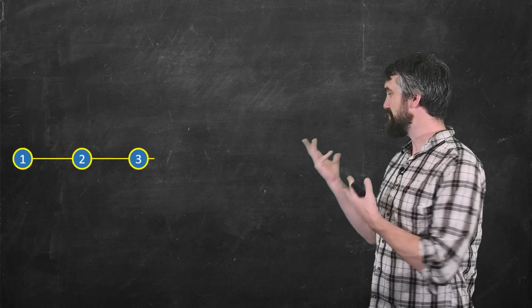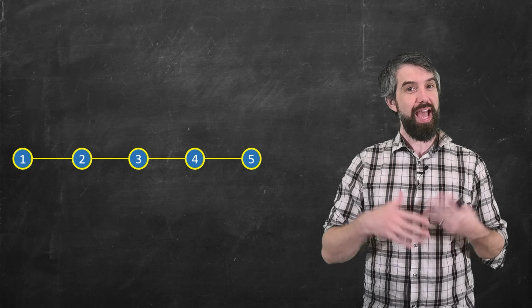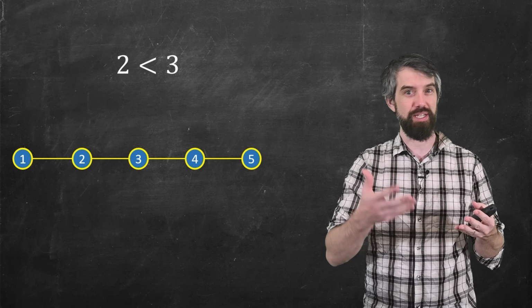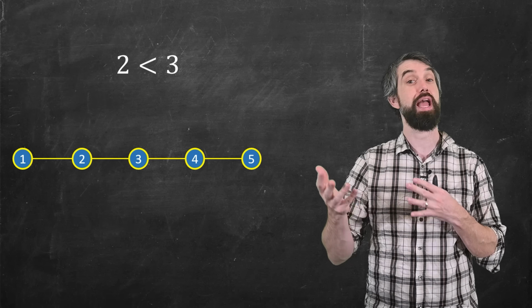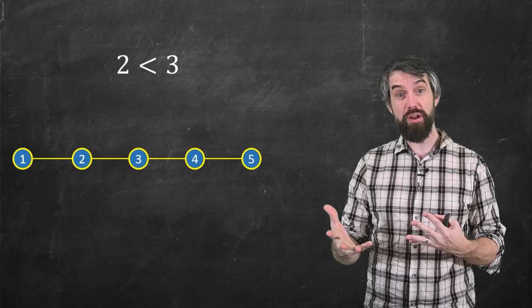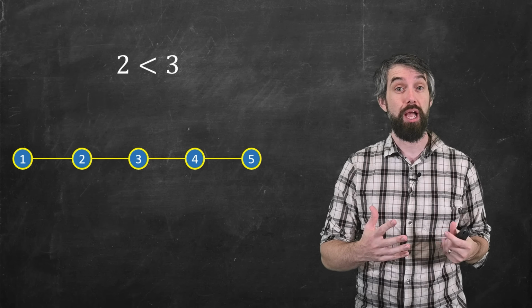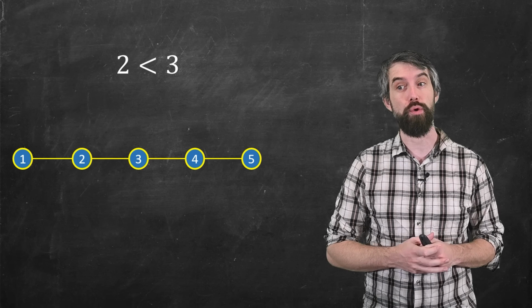If I consider a bunch of numbers, 1, 2, 3, 4, 5, they have something called an ordering on them. We would all be happy saying that 2 is less than 3 and 3 is less than 4 and so forth. But in many mathematical structures, we don't have what's called a total order. We have something called a partial order instead.